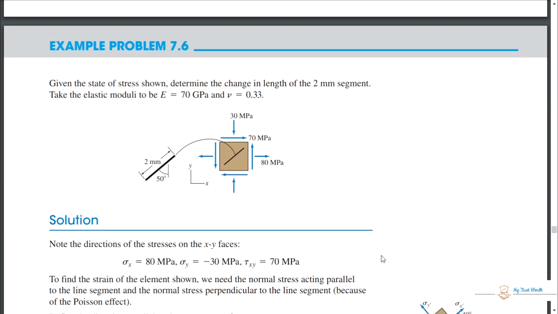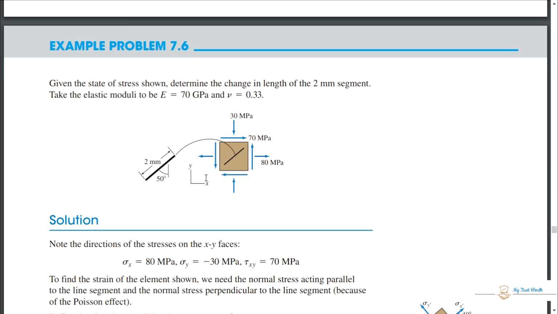Okay, let's solve problem number 7.6. Given the state of stress shown, determine the change in length of the 2 mm segment. This is 2 mm length, and take the elastic modulus equal to 70 gigapascals. Giga means 10 raised to the power 9, and Poisson ratio 0.33.